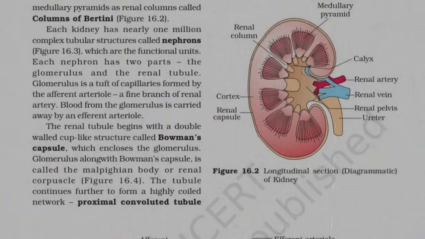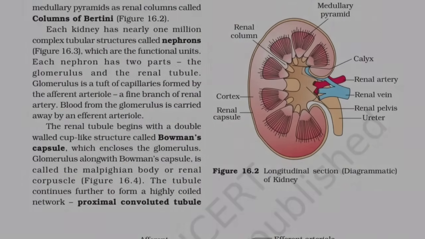Each kidney has nearly 1 million complex tubular structures called nephrons, figure 16.3, which are the functional units. Each nephron has two parts, the glomerulus and the renal tubule. Glomerulus is a tuft of capillaries formed by the afferent arteriole, a fine branch of renal artery.